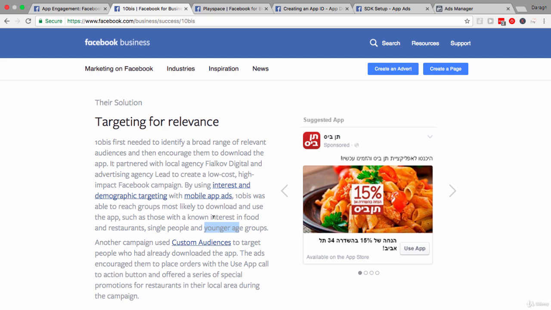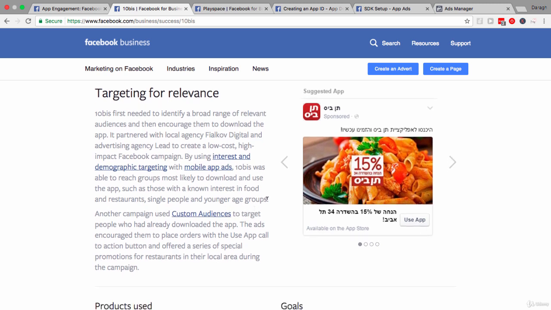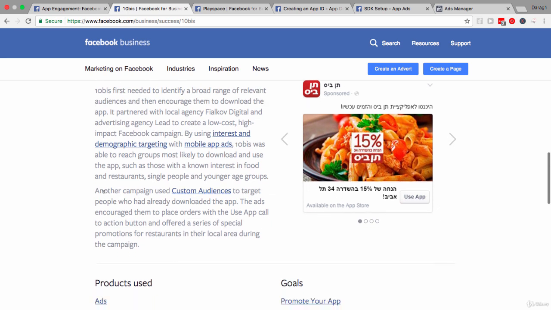So some interesting targeting there just to note down. Now, once they had driven some app installs using the interest and demographic targeting, they really went on to step 2 here, which was to drive more app engagement. And they had another campaign where they used custom audiences, as we've said, to target people who've already downloaded the app. And these ads encourage them to place orders using the app call to action button.